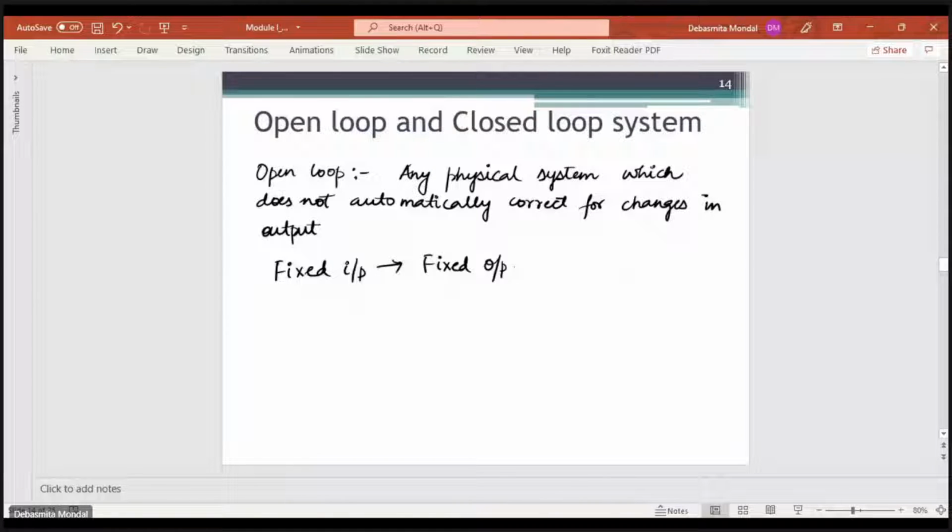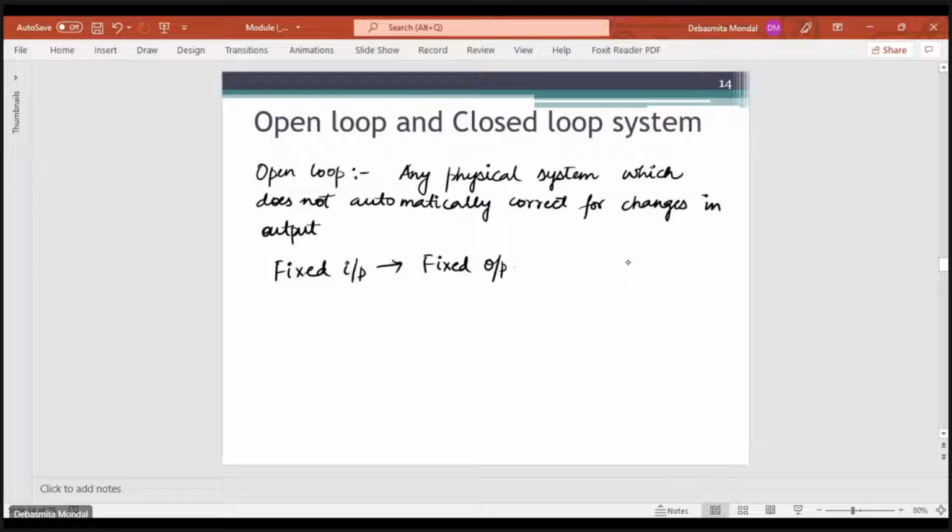But in case of a closed loop system, the output is measured and fed back, and that is used to manipulate the control signal that we are giving to the plant, so that the desired response can be obtained.